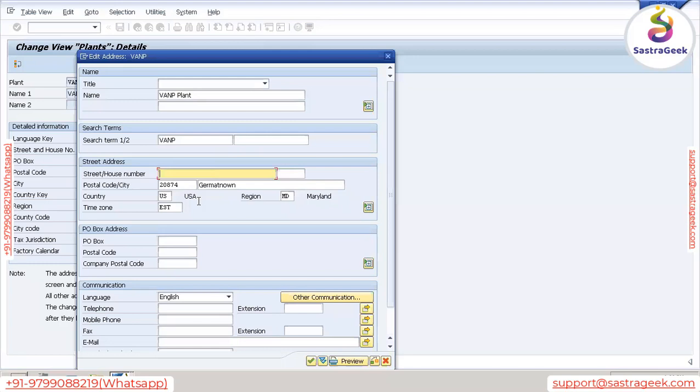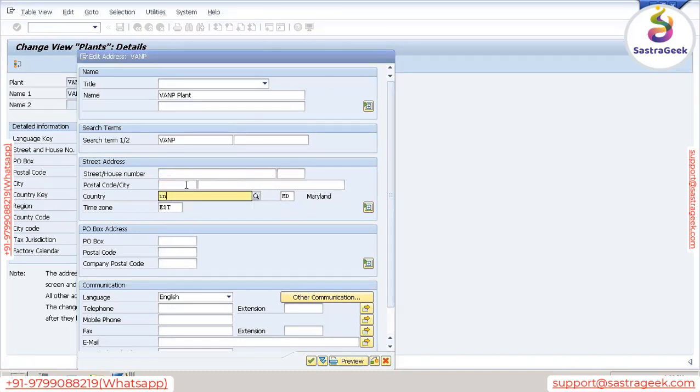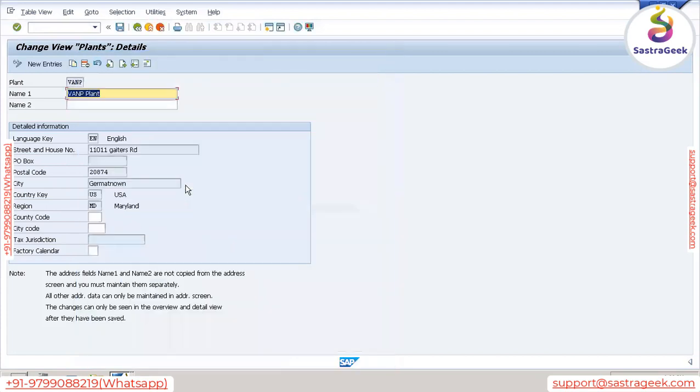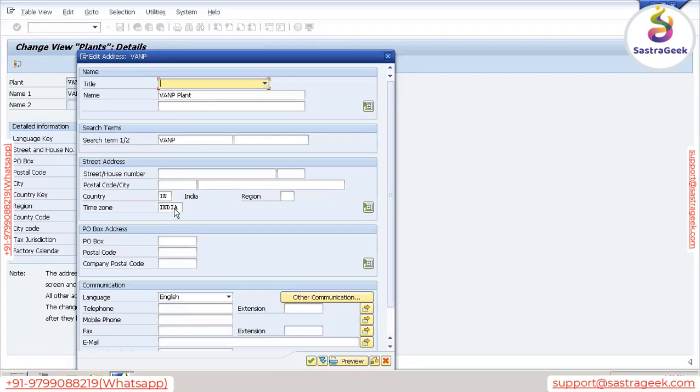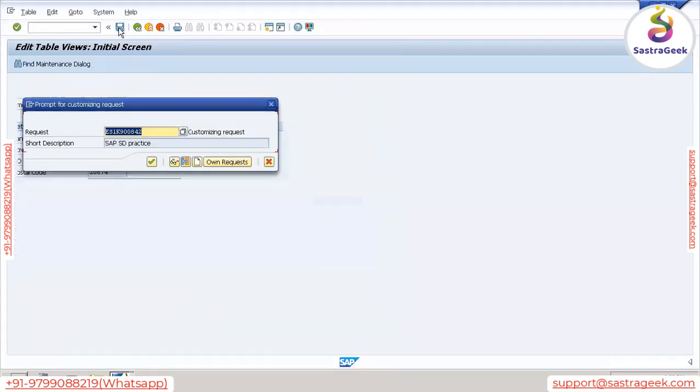What you want to give, you can give. You can give house number, postal code, city, and then country. Country, let's say India. Time zone is different. Once you remove this, the system will automatically pick your time zone. So the system has taken time zone India. How has the system taken it? Based on this country only. Okay, and then copy and save this. In this way we can define a plant.